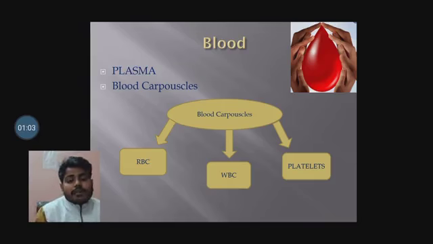Blood corpuscles can be further classified into three types: RBC, WBC and platelets. RBC stands for red blood cells. The function of RBC is to carry oxygen from the lungs to the different parts of the body and bring back the carbon dioxide to the lungs. WBC stands for white blood cells. WBC is a part of our immune system as it protects us from various harmful viruses.